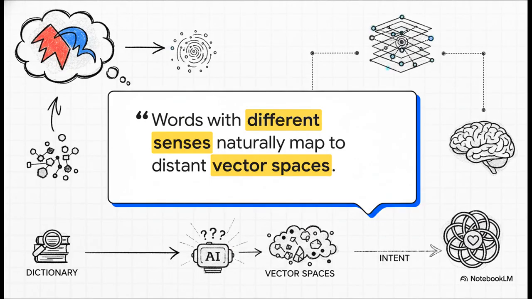To wrap up, consider this dynamic shift. Words with different senses naturally map to distant vector spaces. As AI masters these contexts, how will word sense disambiguation evolve to understand the unspoken intent behind our words?